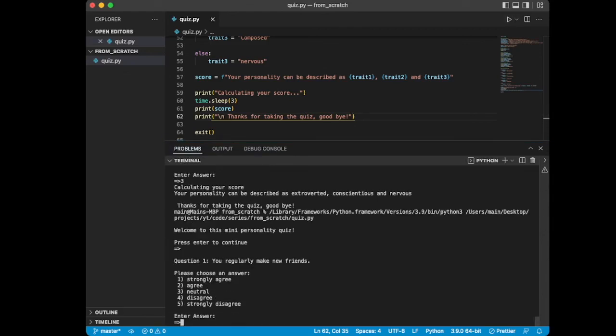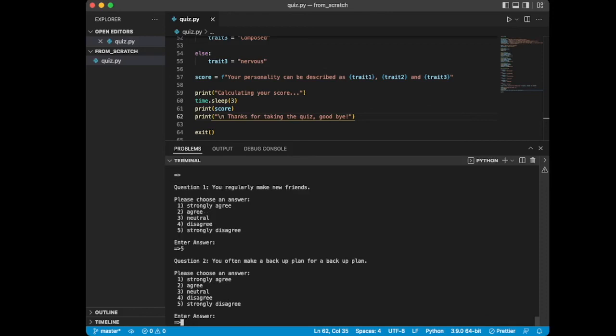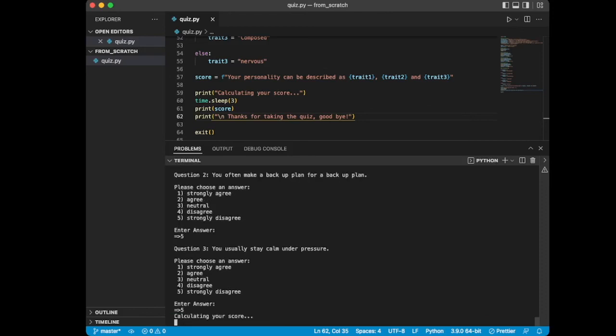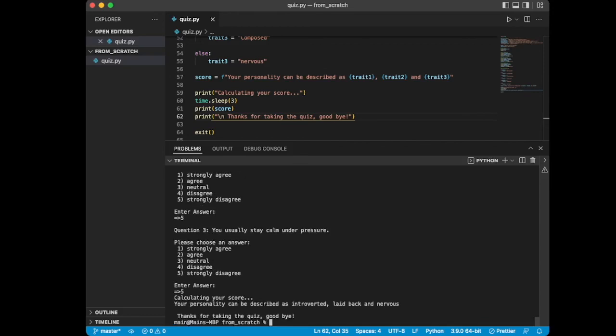Press enter to continue. We're going to disagree with everything just for fun here. And you can see it's pausing, calculating your score, and then it gives you your score and it says thanks for taking the quiz, goodbye. Now there's some minor editing we can do on formatting. Maybe you want to add another line separation here to separate it, and maybe we want to get rid of the space to line that up a little better because there's this sort of awkward space here.